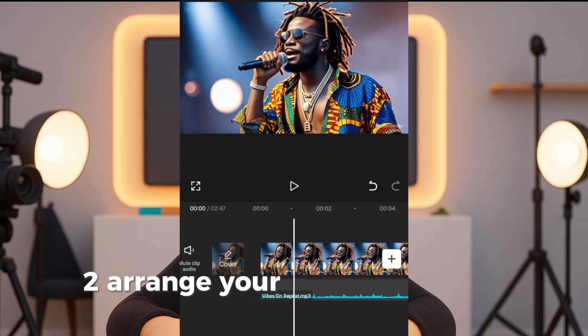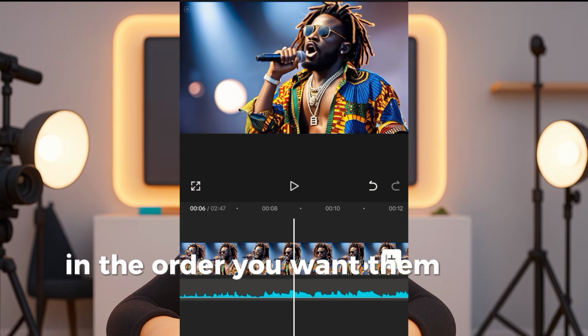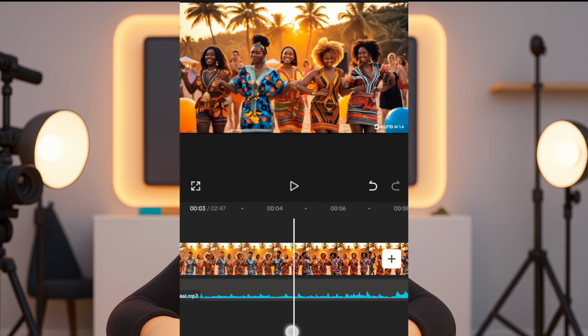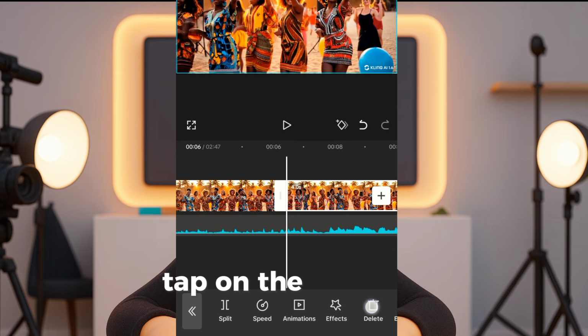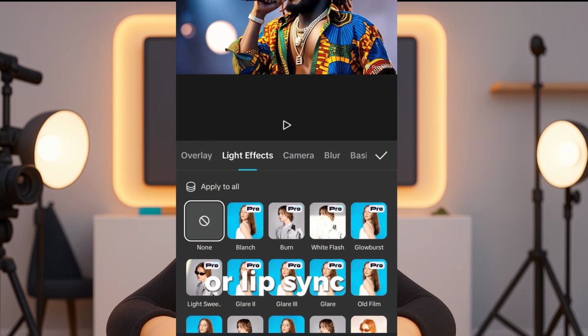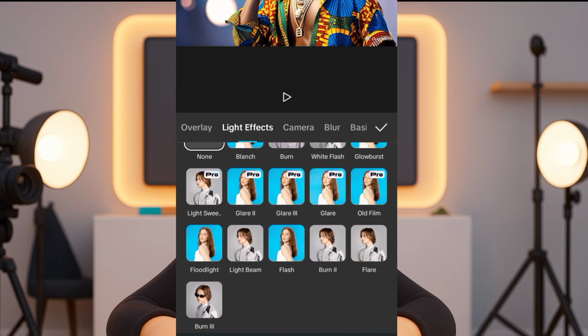Two, arrange your clips in order. Drag and drop the videos in the order you want them to appear. Trim or split any part you don't want. Three, sync the music to the movement. Tap on the audio and make sure the beat aligns with the dancing or lip sync. Adjust the timing to make it feel natural and in rhythm.